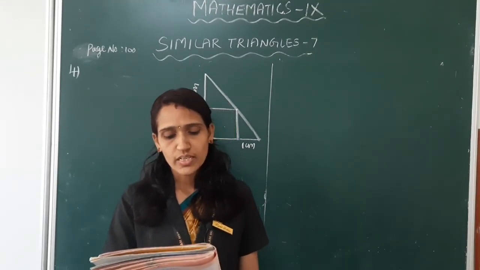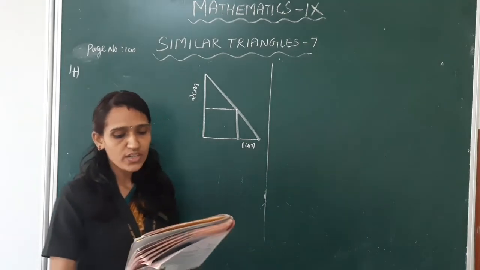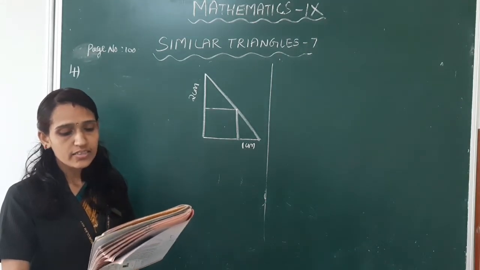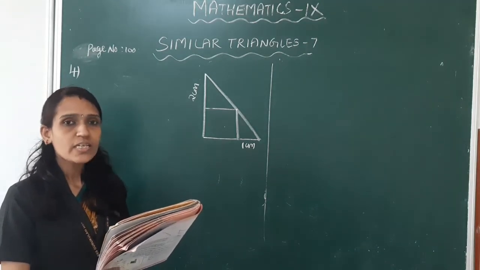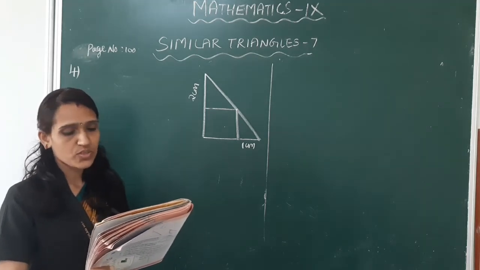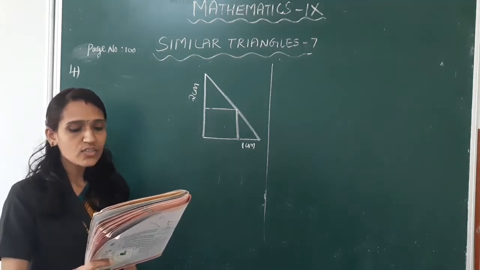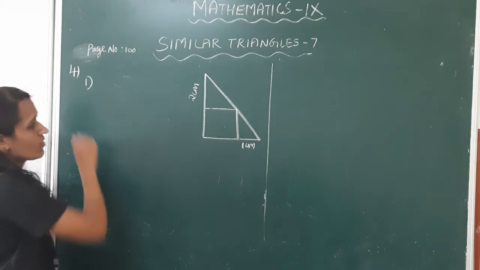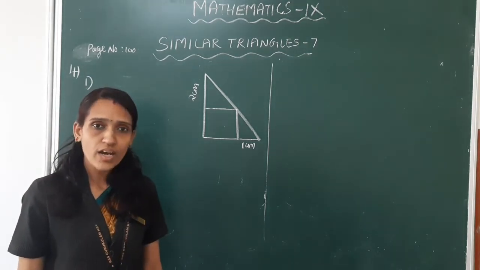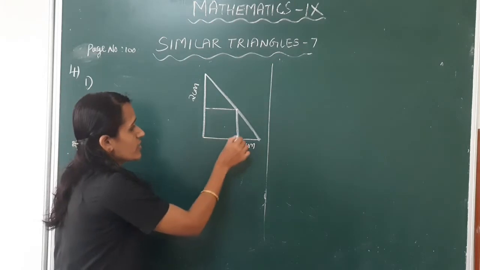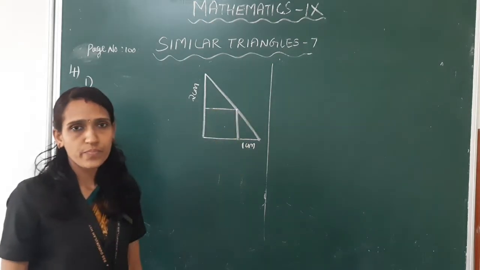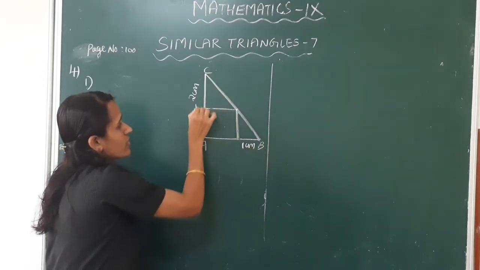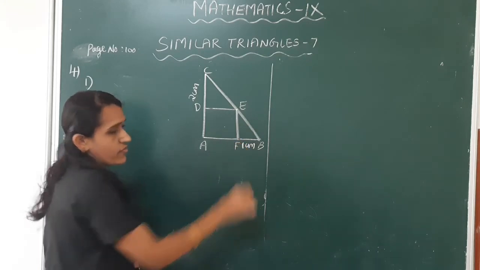The picture shows a square drawn sharing one corner with a right triangle and the other three corners on the sides of this triangle. First sub question, calculate the length of a side of the square. Now we have to find the length of the sides of a square. Okay, mark it as A, B, C, D, E, F.